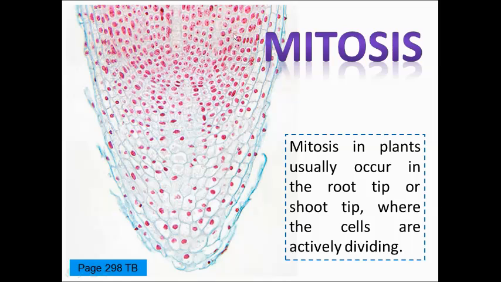Notice all these cells are darkly stained because the nucleus has so much DNA material after the replication of DNA. If you zoom in on the cells, you can see cells at different stages of cell division. Some of these cells have chromosomes that are visible. So root tip, shoot tip, this is where the growth occurs and the cells are actively dividing.